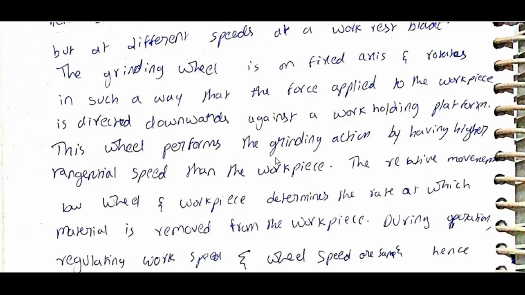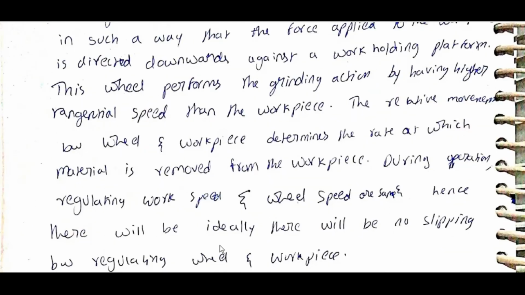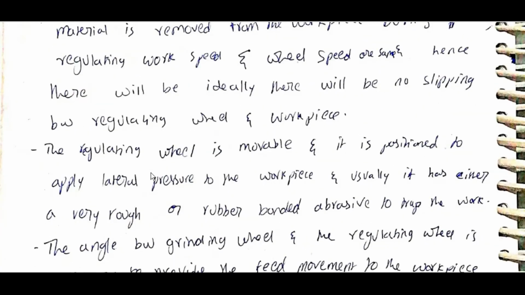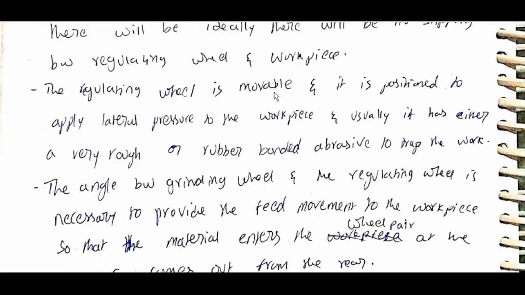This wheel performs the grinding action by having a higher tangential speed than the workpiece. The relative movement between wheel and workpiece determines the rate at which material is removed from the workpiece. During operation, the regulating wheel speed and the work speed are the same, and hence there will be no slipping between the regulating wheel and workpiece. The regulating wheel is movable and is positioned to apply lateral pressure to the workpiece. Usually it has a rough bonded abrasive to trap the work.